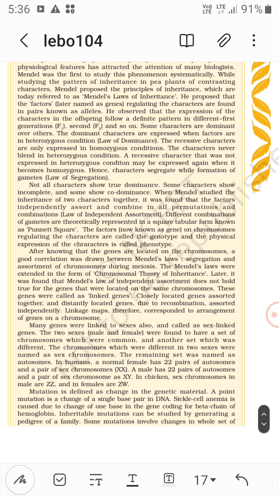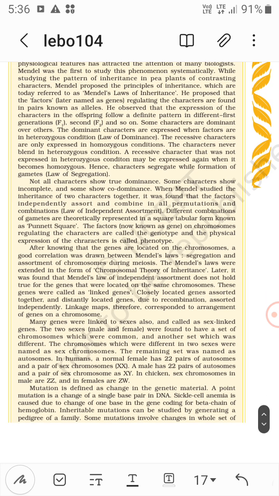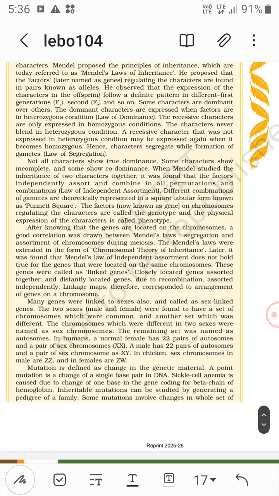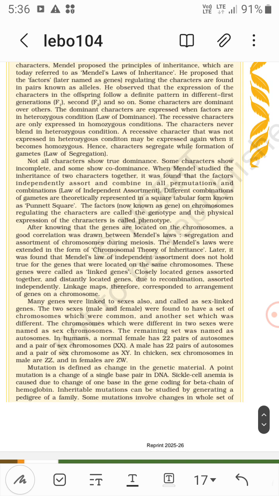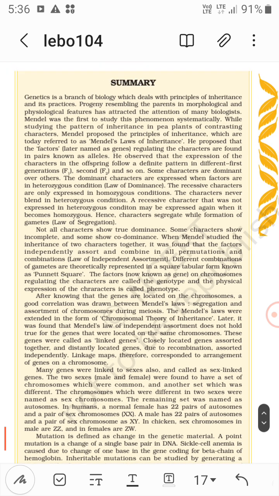A recessive character that was not expressed in heterozygous condition may be expressed again when it becomes homozygous. Hence the characters segregate during the formation of gametes. This is the law of segregation. So Mendel's laws of inheritance: the first one is the law of dominance, and the second one is the law of segregation.